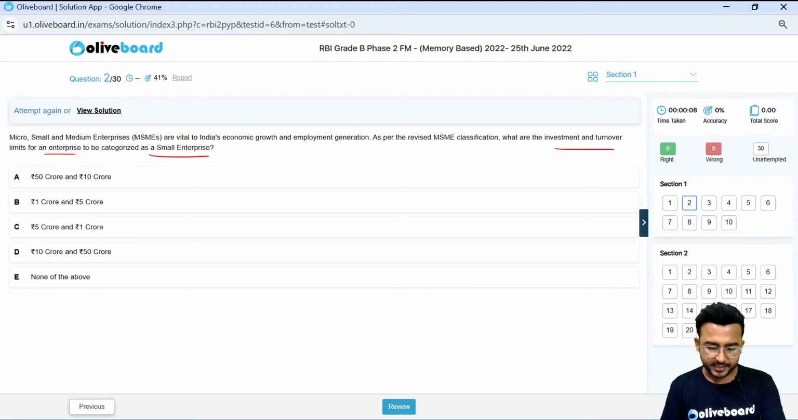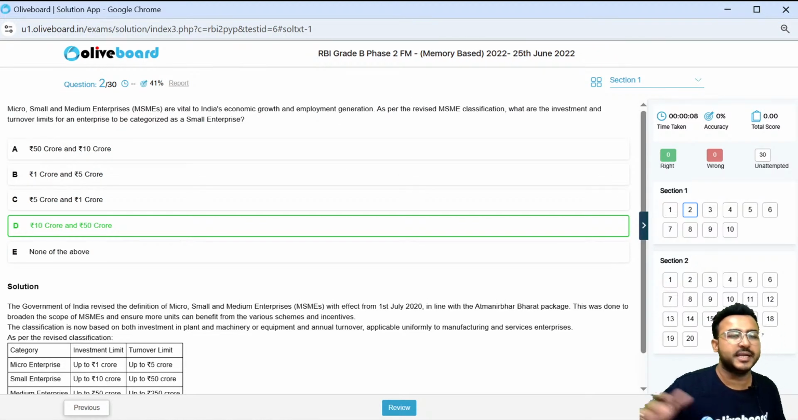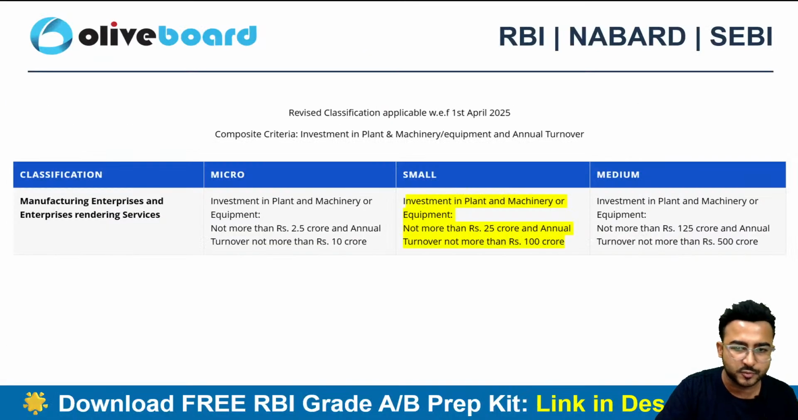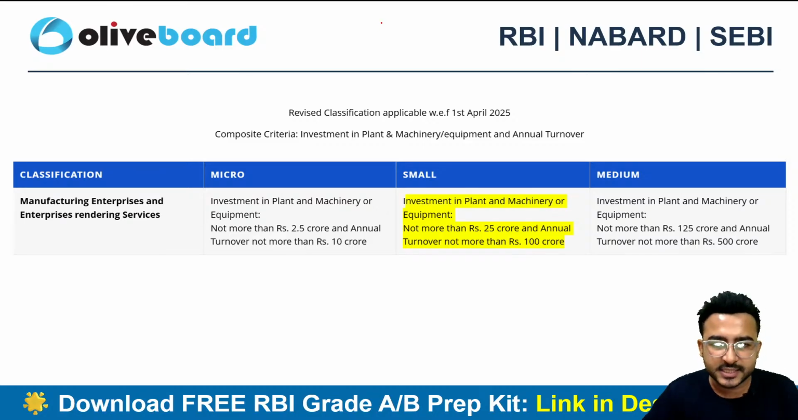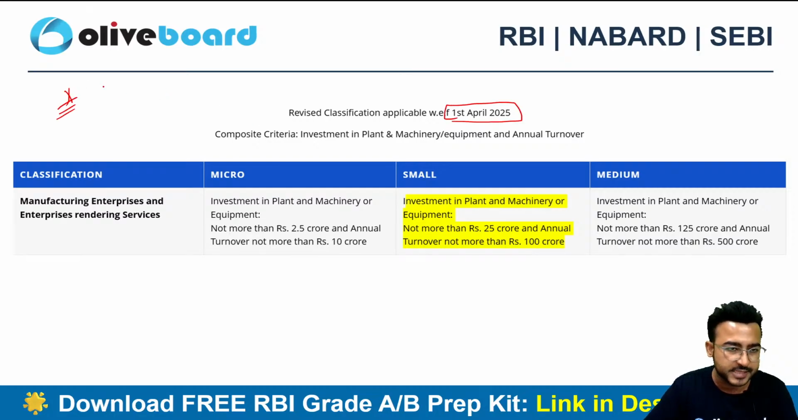A simple and a direct question, and this can be important for 2025 as well. I'll be sharing the updated definition of MSME. The correct choice here is option D, 10 crore and 50 crore. So earlier it used to be 10 crore and 50 crore. As of now, the new definition, you can see that they have revised the classification criteria of the MSME on 1st of April 2025. So this becomes important for your examination.